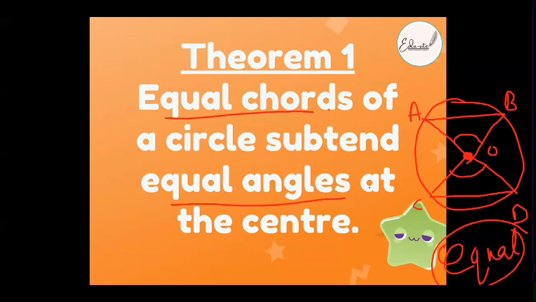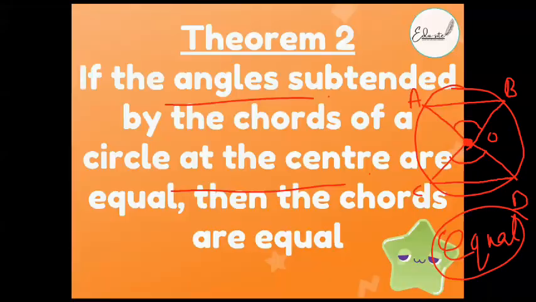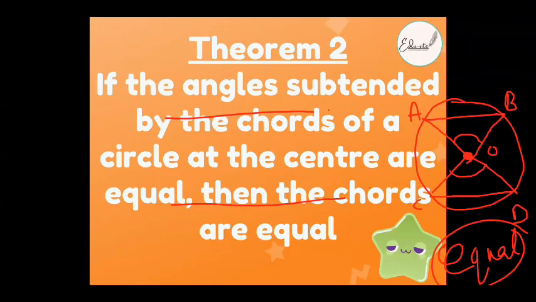What is the converse to this theorem? Is it theorem number 2, Laiba? Yes. Theorem number 2. What does it state, beta? It is just the opposite. Tell me the opposite of it. The chords of a circle that subtend equal angles at the center are equal.